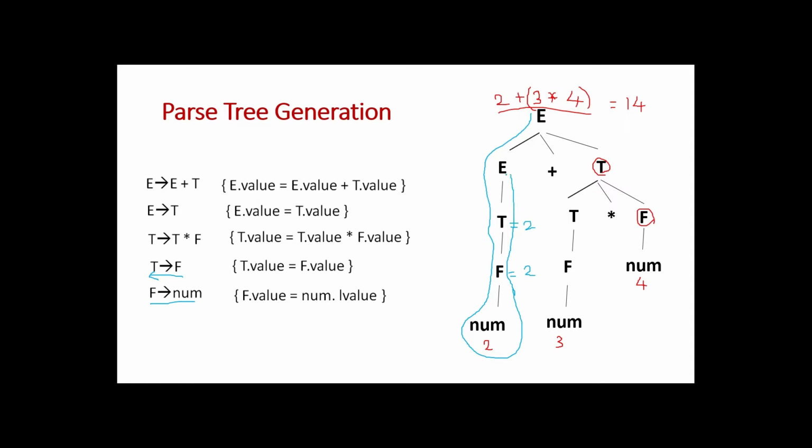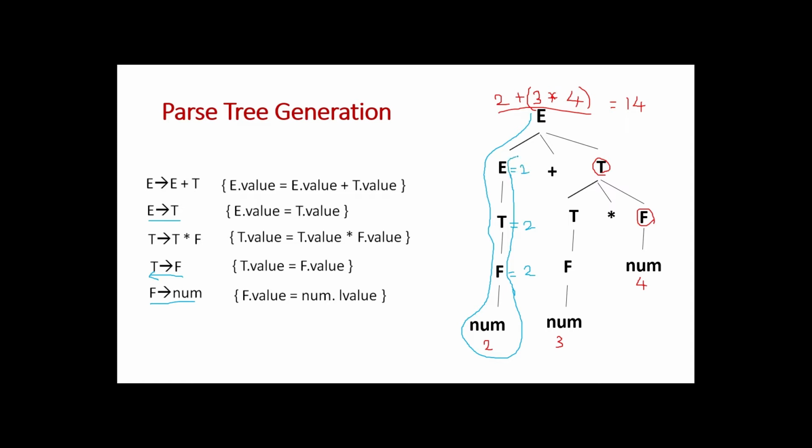Here T is reduced to E. Yes, T is reduced to E, so here we have the equivalent production. What is the action for that? E dot value is equal to T dot value. What is T dot value? 2 is the T dot value. So what is E dot value? E dot value is also 2.